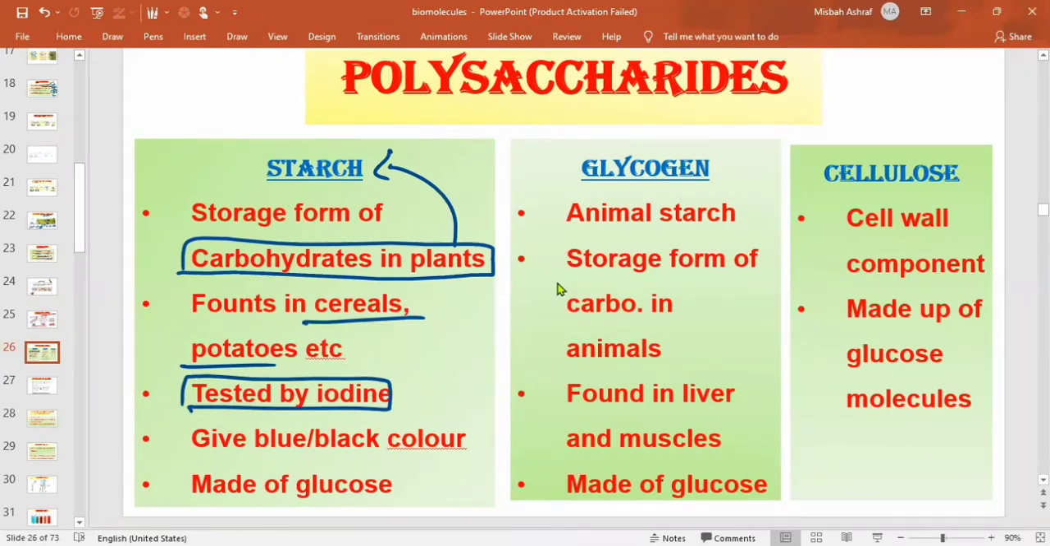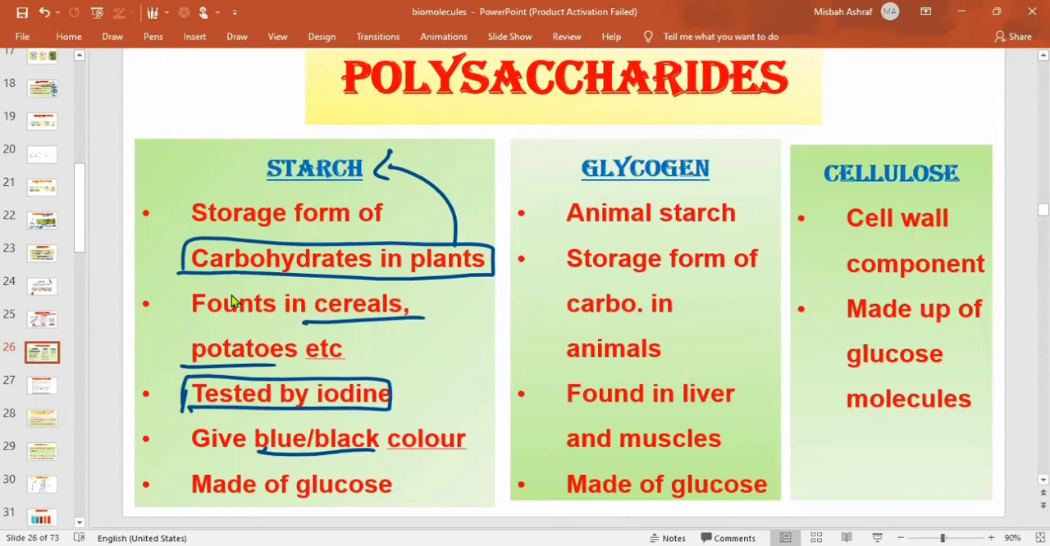Iodine itself is of brown color and when we add it into starch, it turns blue black. So if the iodine turns into blue black, it means that the sample has starch in it, and if it remains brown, it means that the sample does not have starch in it.